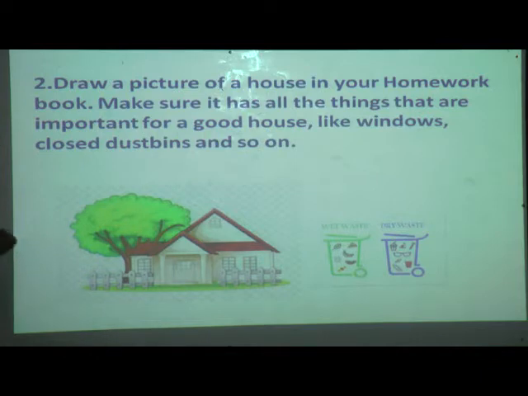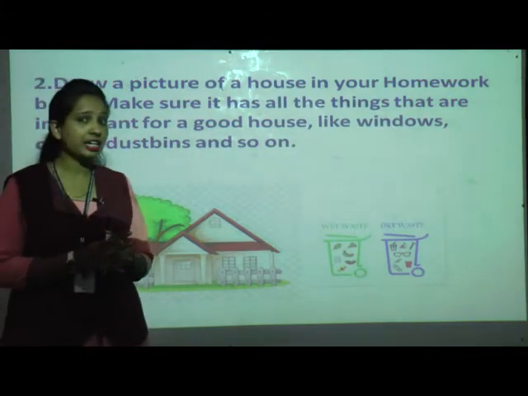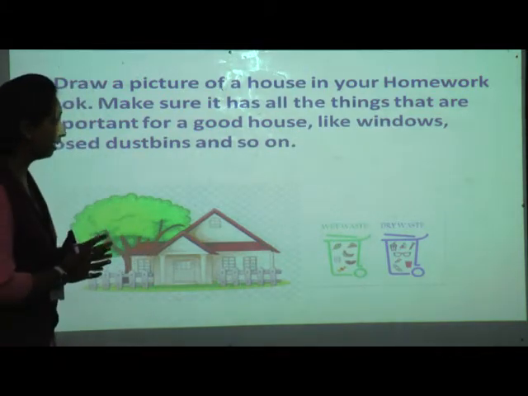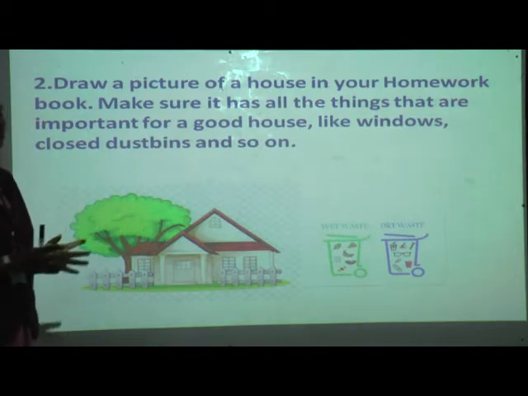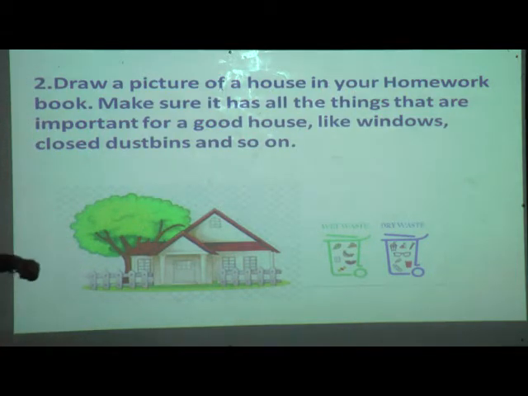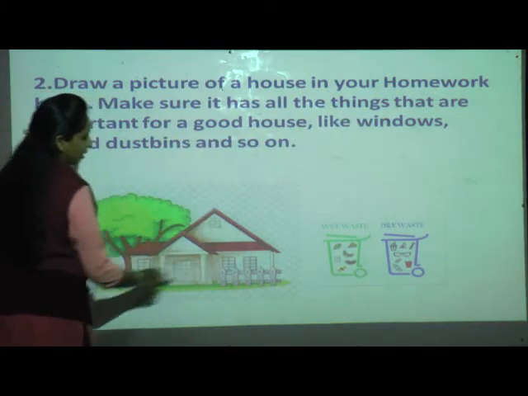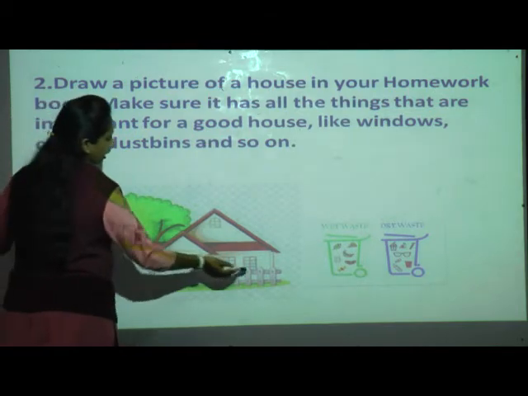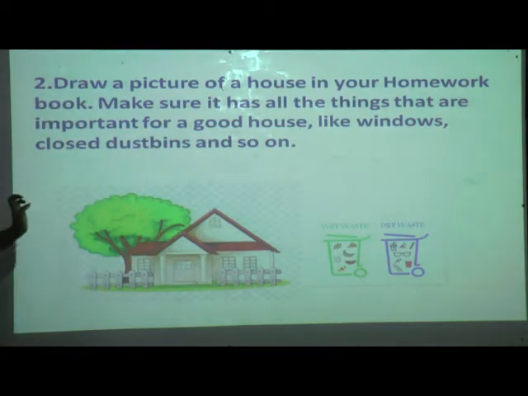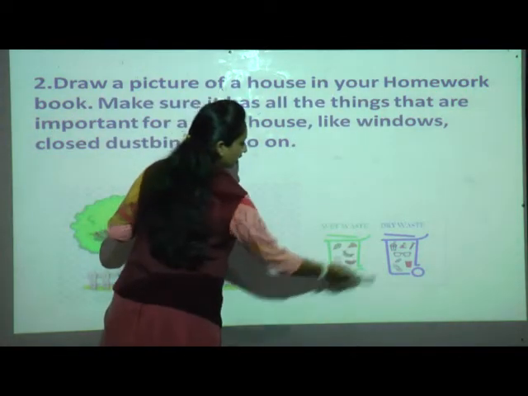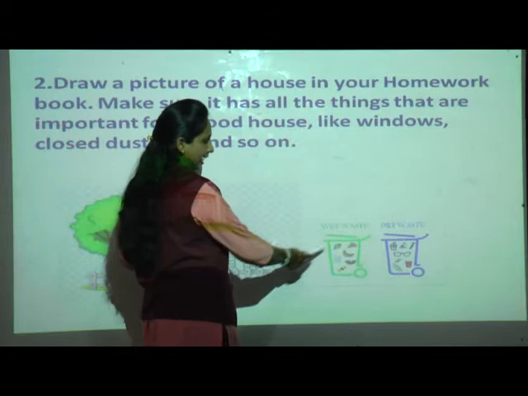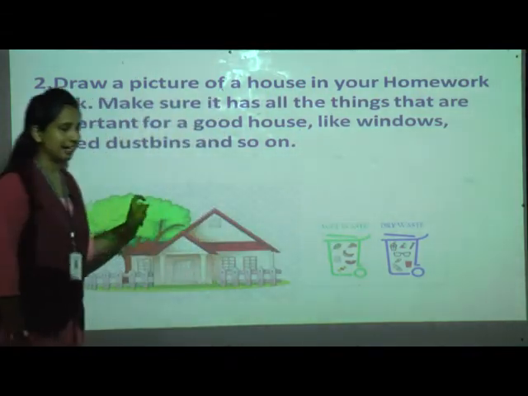While drawing, make sure that it has all the things which are important for a good house. We have seen in our chapter number 4 that we require so many things for a good house. Like windows, see, I have shown you one house picture. This house has enough windows to get the sunlight in, and closed dustbins. So you can draw two dustbins, one for wet garbage and second for dry garbage.